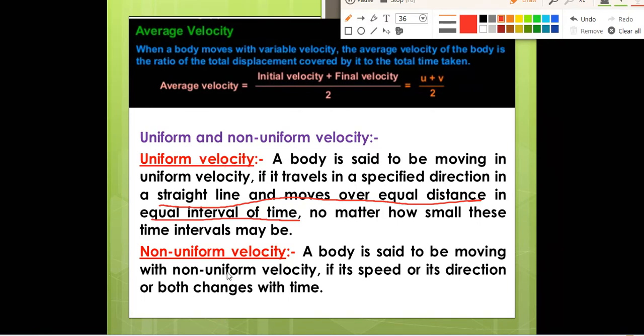And non-uniform velocity or variable velocity: a body is said to be moving with non-uniform velocity if its speed or its direction or both change with time. If the speed of the body or its direction changes with time, then the body has non-uniform velocity.